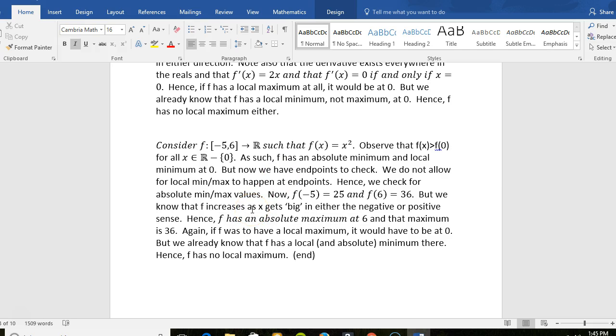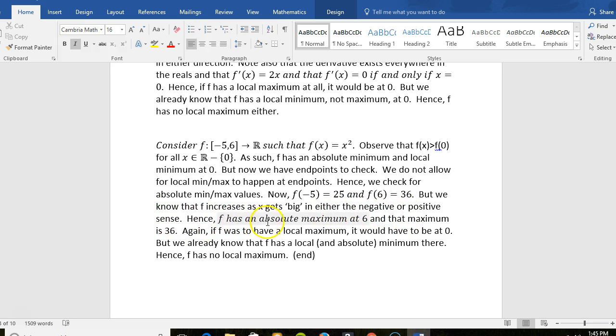But we will have a global maximum, absolute maximum. There, I did it. So we'll have an absolute maximum, and it would have to occur at the endpoints. Remember, we don't allow endpoints to be local. Now, here's the deal. Let's check the endpoints. Let's plug the endpoints into the function. F of -5 is positive 25. F of 6 is 36. But we know that f increases as x gets bigger and bigger in either the negative or positive sense.